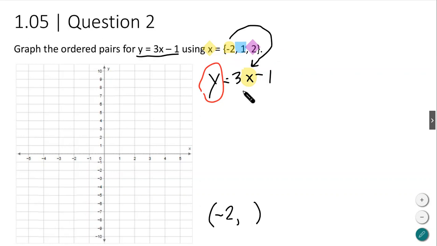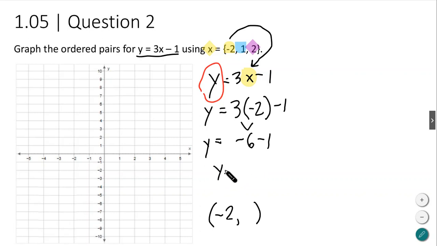Okay, so let's do this. So -2. So I'm going to rewrite this. So again, y equals 3. Now, any variable right next to a number is multiplication. So this is -2 and then -1. And I'm just going to now solve this. 3 times -2, that's a -6, and then -1. Okay, I got two negatives, right? So two negatives put together becomes more negative. So that is going to be -7. So y is equal to -7. Great, now I have my y value. So we're going to put in here, -7.